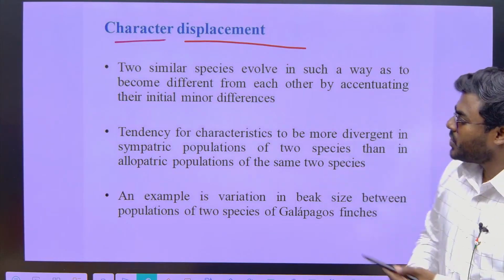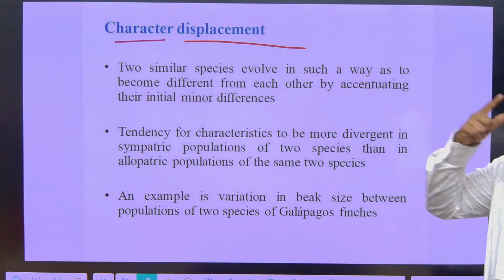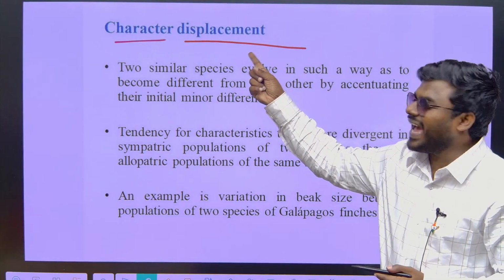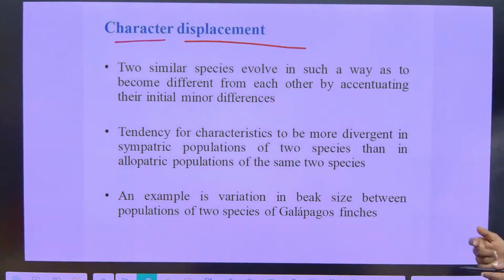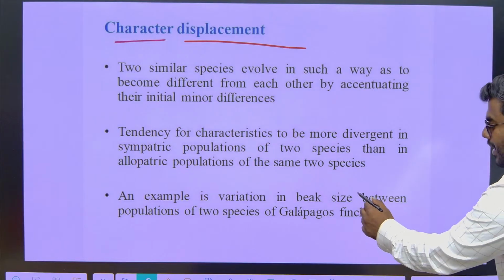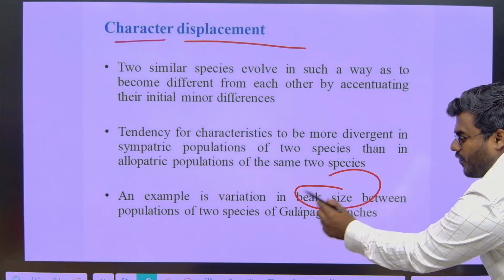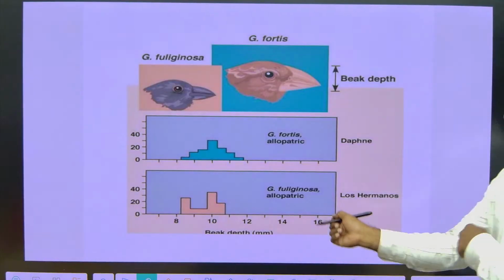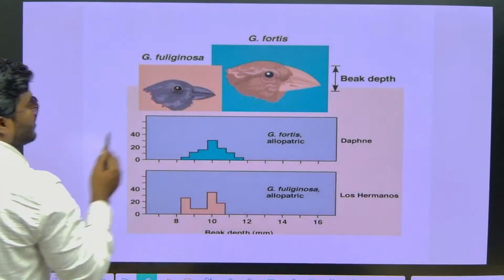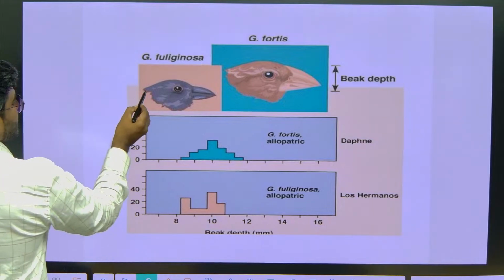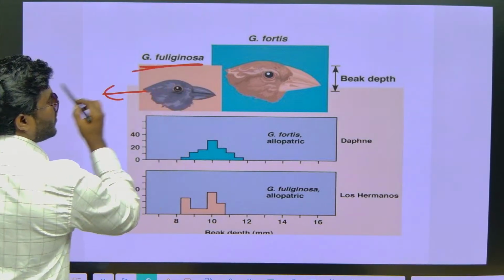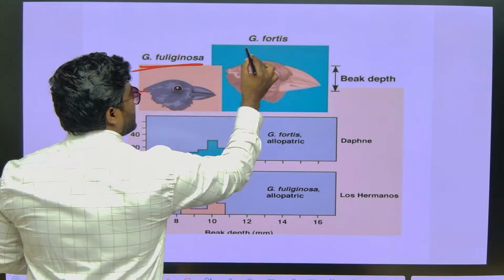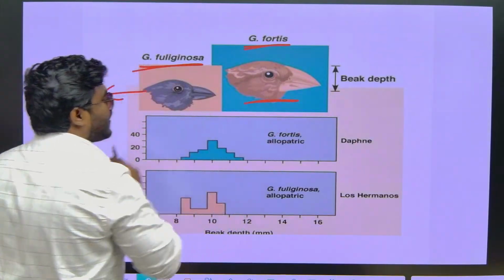Correct na? So how does this happen? In order to study this particular character displacement, ecologists took the beak size of Darwin's finches. Suppose all of you please look into this. These are the 2 Darwin's finches. One is named Geospiza fuliginosa, another one is called Geospiza fortis.